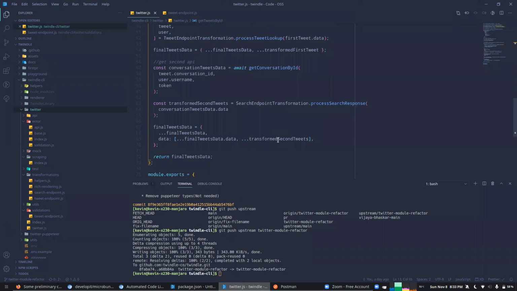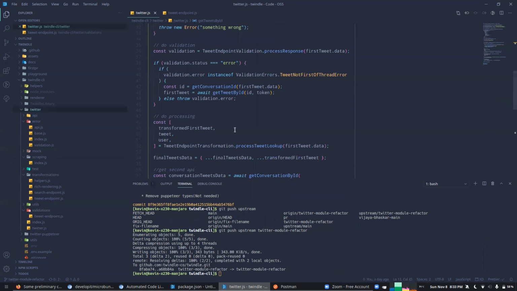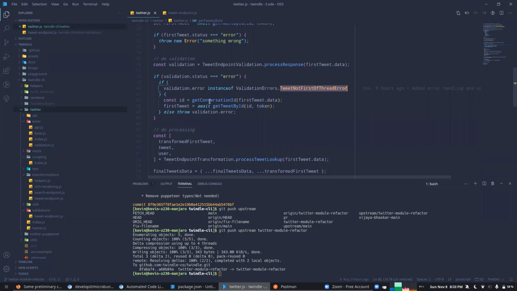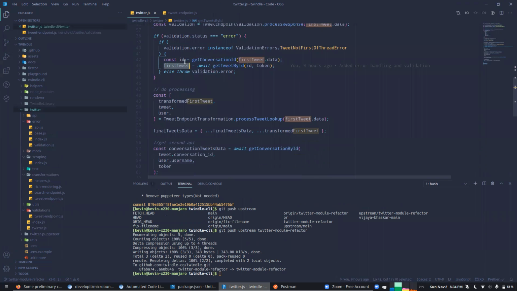Okay. Right. So at least you can call it at will right now using the other flag, so that you can test your code. So essentially, this is like checking the error. If it is not the first tweet, then we are getting the conversation ID and then requesting that again. So it is like replacing the existing data. So that is the one you were also confused about how we can do it, right? Yeah, because this await thing, I didn't know it can return a response. Okay, now this makes more sense.